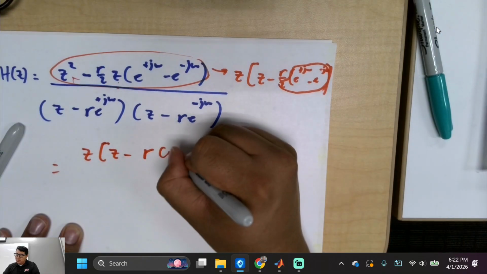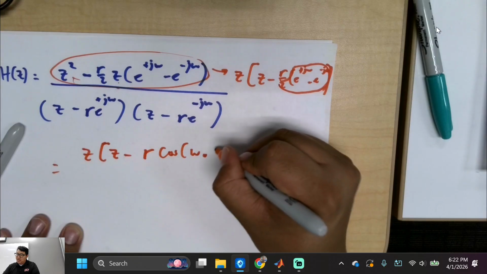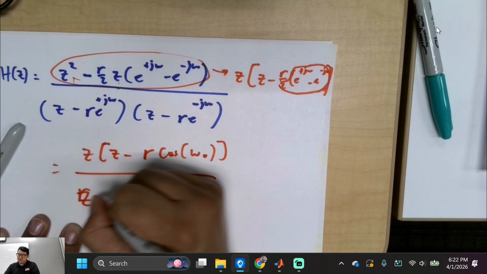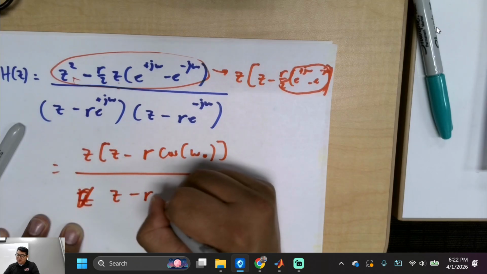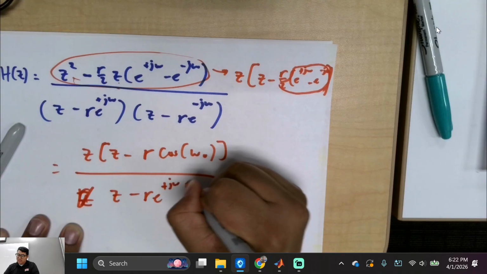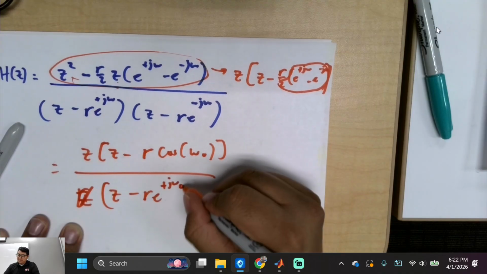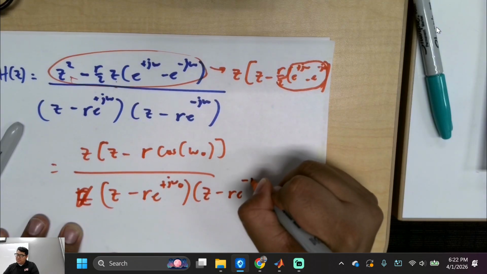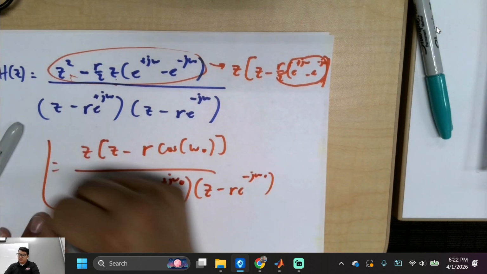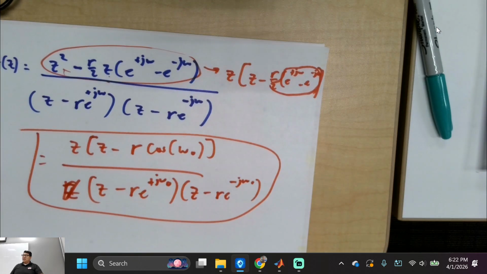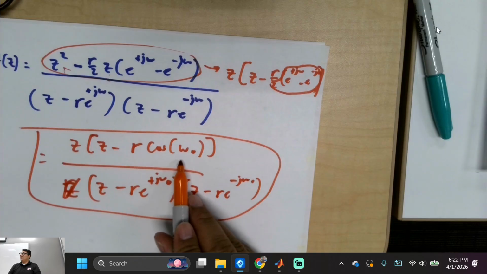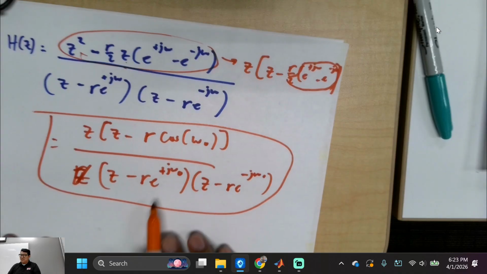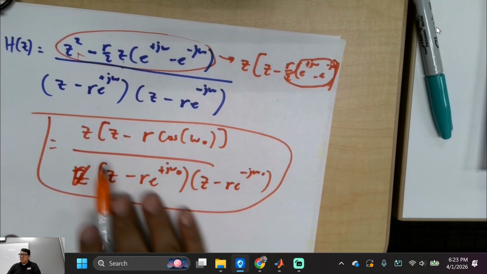So I'm going to do the following because I think I like it when things make sense. r cosine omega naught over z minus r e to the plus j omega naught times z minus r e to the minus j omega naught. This is a constant, right? Omega naught is like some value, right? Constants, constants, constants. What does this tell you?